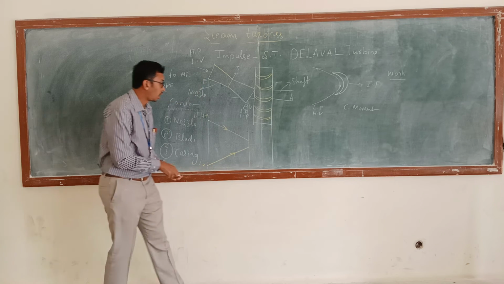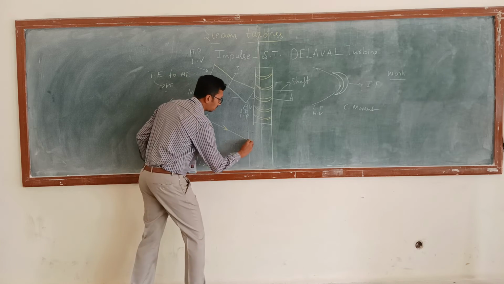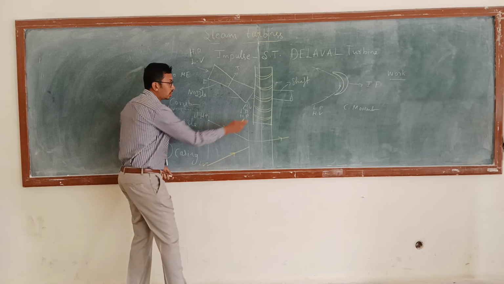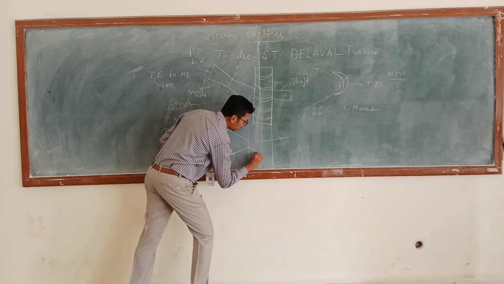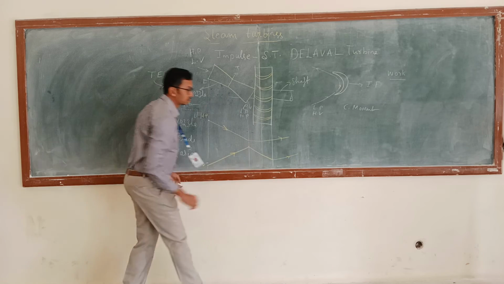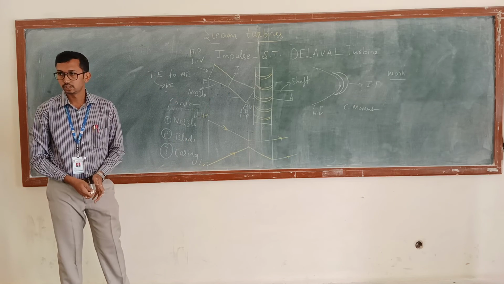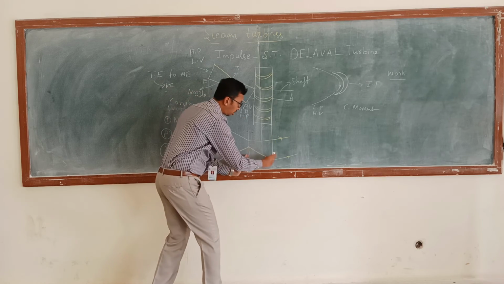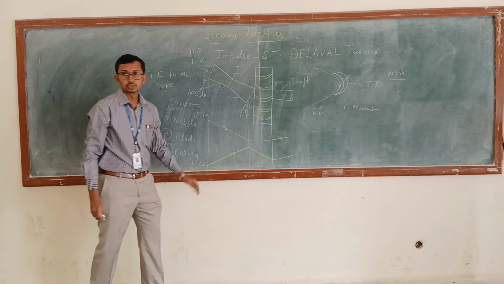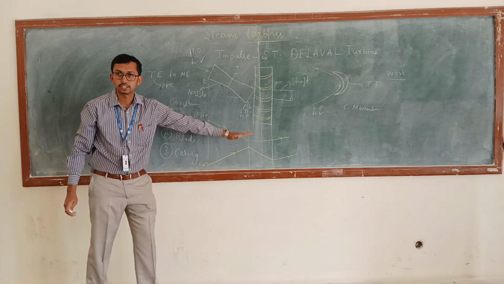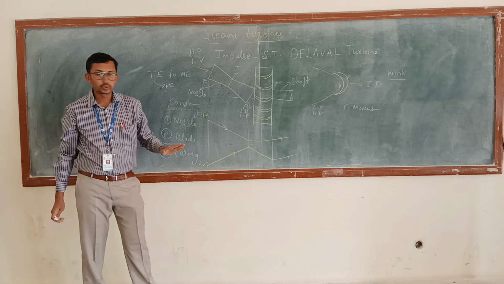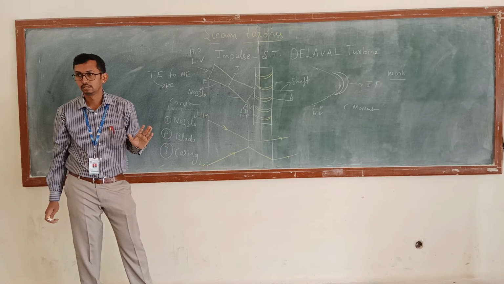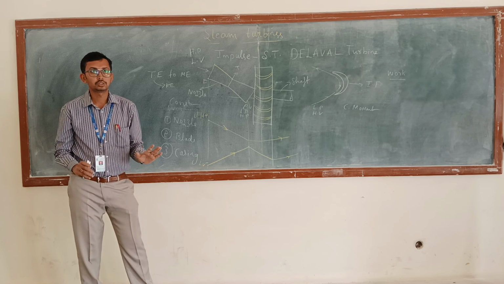Is it clear? After doing the work, the pressure of the steam remains constant and the steam exits. After doing the work, the velocity is going to decrease. This is for the nozzle, and this is for the plates. So this is the pressure and velocity diagram, where we can easily see the variations in pressure and velocity. Is it clear? Any doubts? I hope you understood.